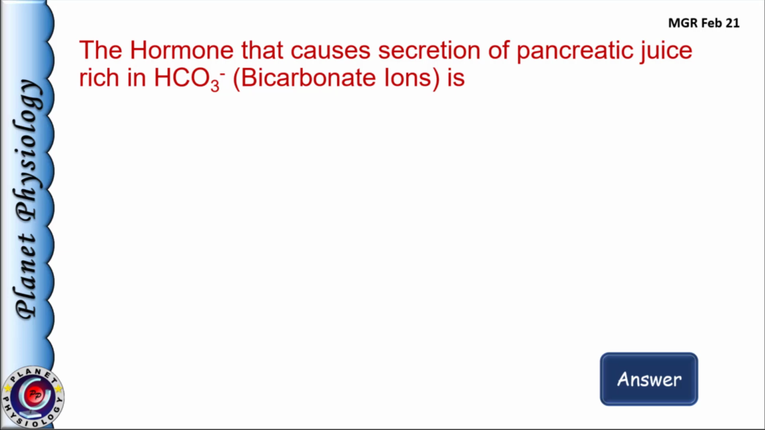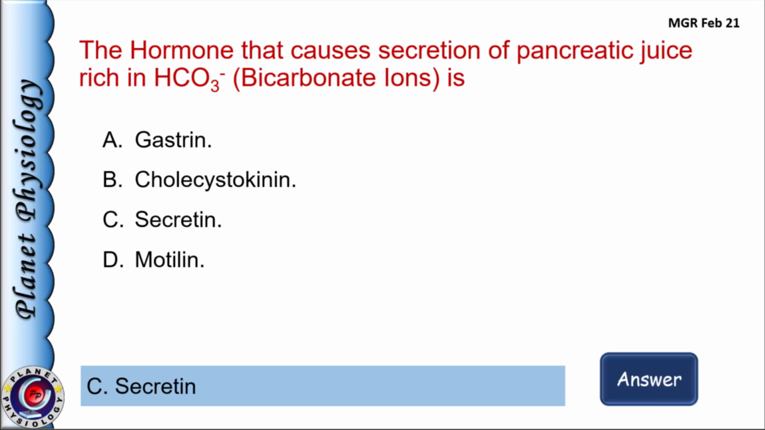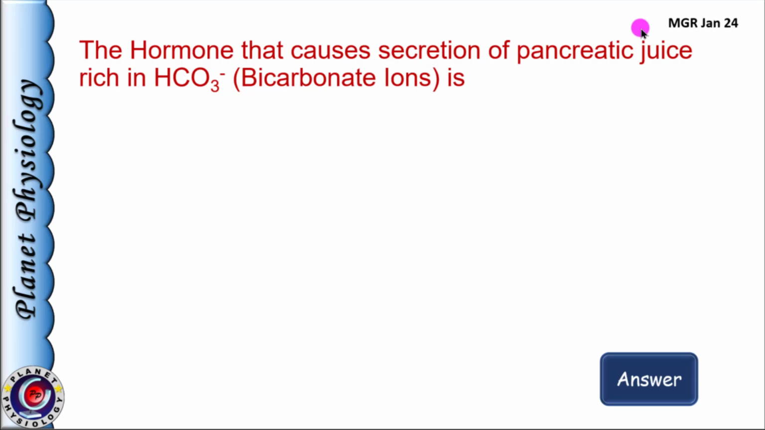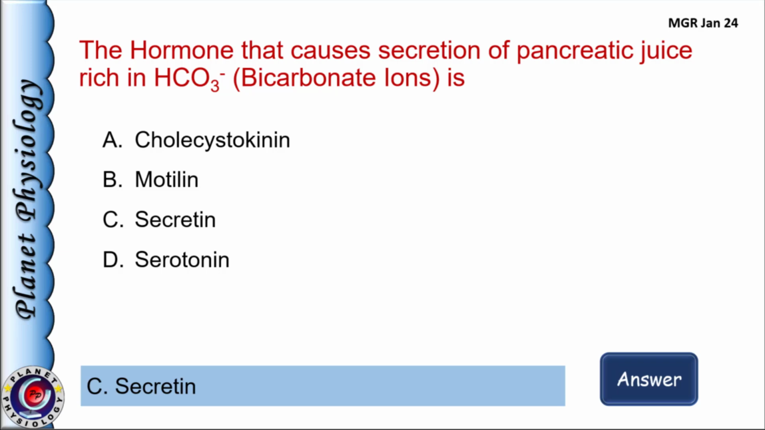Now the question on exocrine pancreas. The hormone that causes secretion of pancreatic juice rich in bicarbonate ions is A. Gastrin, B. Cholecystokinin, C. Secretin, and D. Motilin. And the answer is option C, secretin. It is released in response to acid in the duodenum from S cells and leads to secretion of bicarbonate ions from the pancreas as well as from biliary secretion. CCK increases enzyme secretion in pancreatic juice. Same question was repeated in January 24 but with changes in options, and the answer remains the same, secretin, option C.